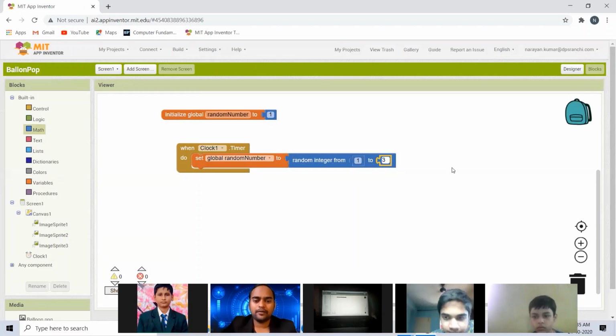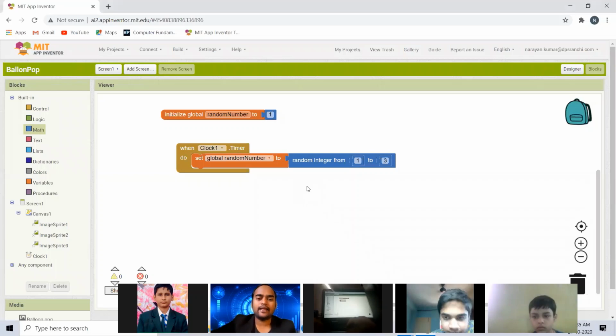You will get this clock in the palette, in the Sensor section. So after every 500 milliseconds, the computer will generate a random number and store that value in the global random number variable. I hope you got it, as simple as it is.